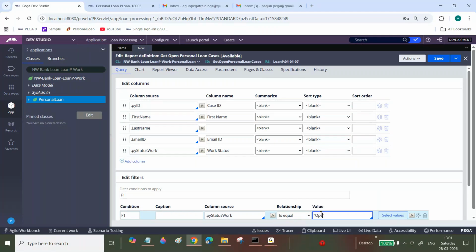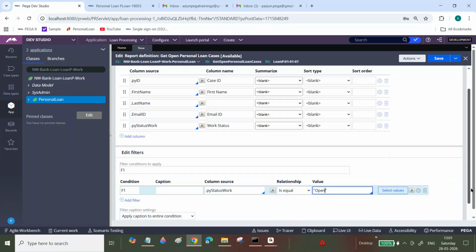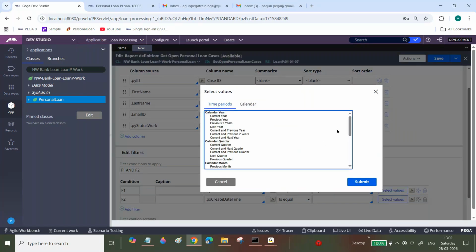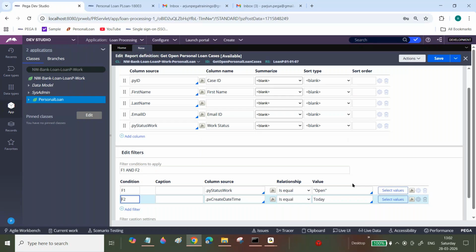Okay, just like here, create date time, you can add a condition. What I'm doing is create date time is equal to today. Okay, today cases only. Sir, here click on select only today cases, for example purposes. Right now I'm giving today's cases, but from a real-time point of view, it would be the last 30 days cases, with PY status equal to open status.